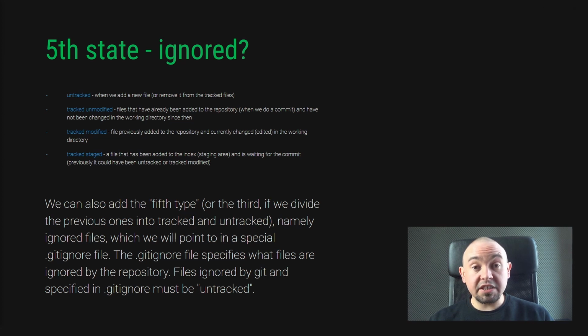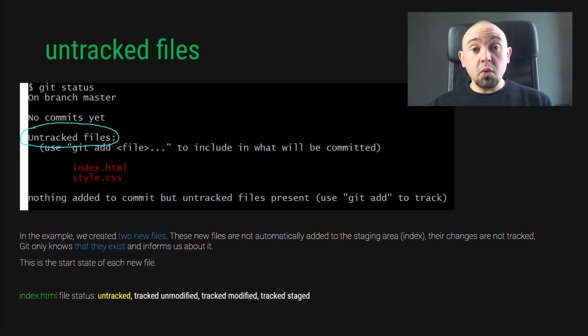To ignore a specific file or a folder, we need to create a .gitignore file in our working directory and enter the name of a file or a folder we want to ignore. Let's go through the whole process of changing the state on the example of one file, index.html. I created 2 files here, index.html and style.css. I'll be concentrating on changing one file so we can see exactly what's going on.